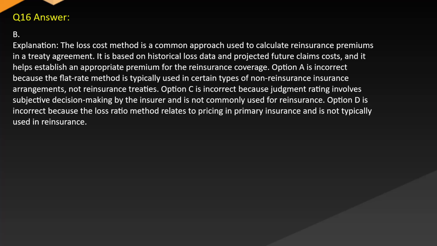arrangements, not reinsurance treaties. Option C is incorrect because judgment rating involves subjective decision-making by the insurer and is not commonly used for reinsurance. Option D is incorrect because the loss ratio method relates to pricing in primary insurance and is not typically used in reinsurance.